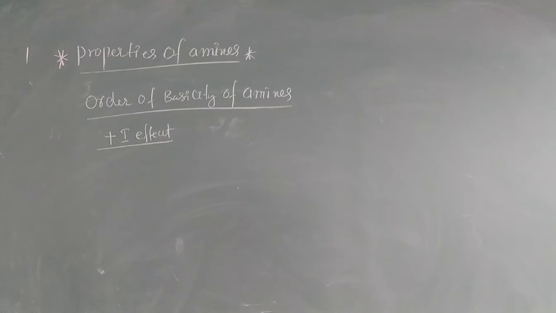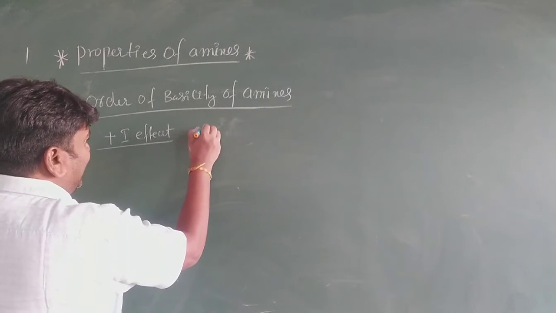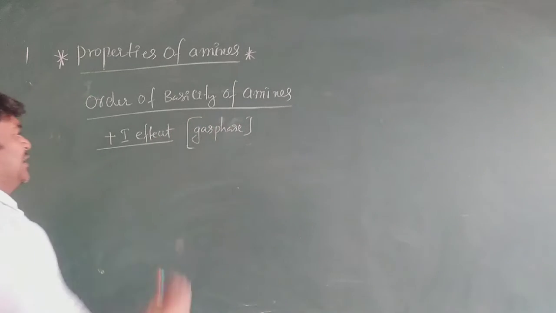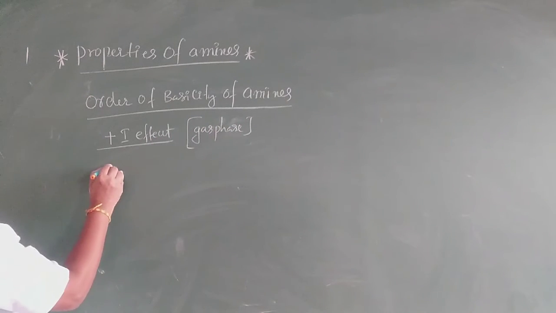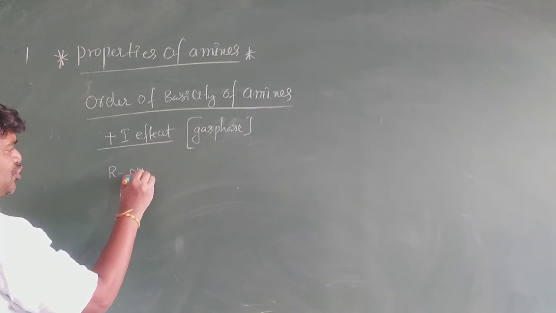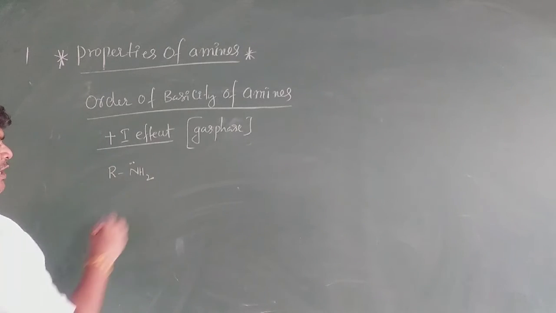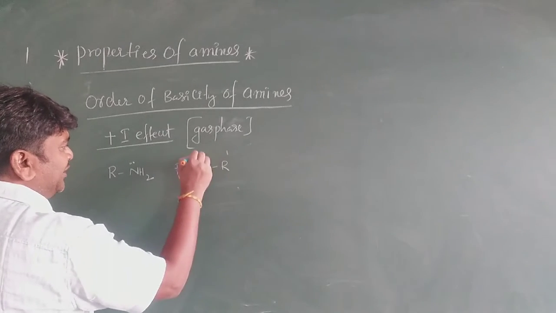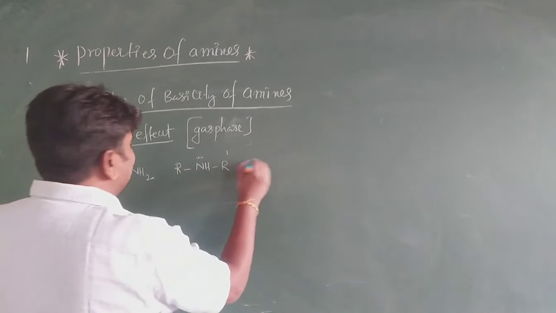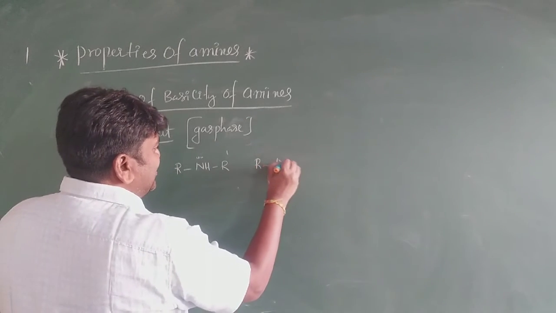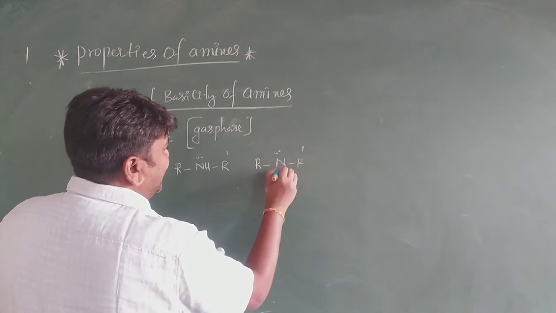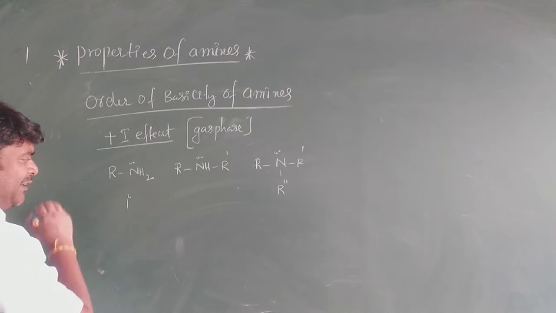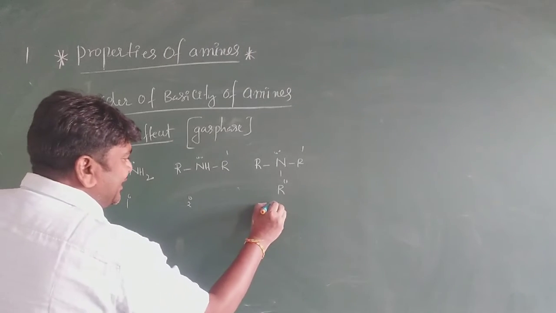See here, this is in the gas phase. It is also very important. In gas phase, you have to see, my dear students. Suppose this is NH2 with a lone pair. Next one is NH with R dash and a lone pair. Next one is R, N with a lone pair, R dash, and R double dash. My dear students, it is a primary amine, a secondary amine, and a tertiary amine.